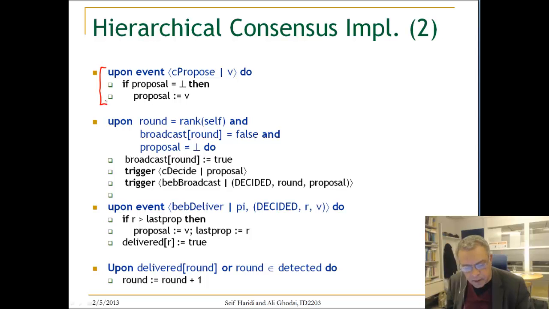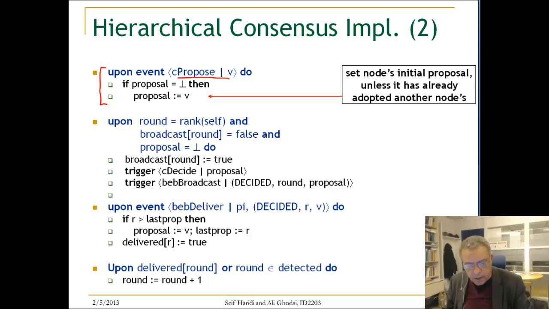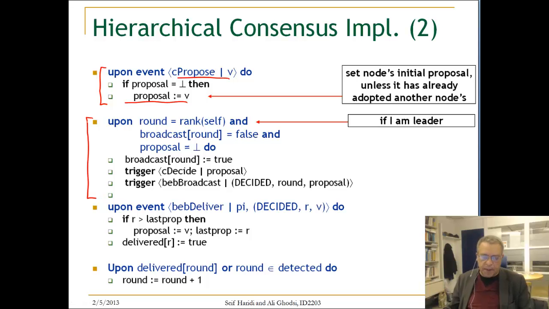So if the consensus gets a propose from its application layer, and if it did not have any proposal yet, then it adopts this proposal. So this is basically setting the node's initial proposal until it has already adopted another node's proposal. This event describes what happens if this node is the leader.